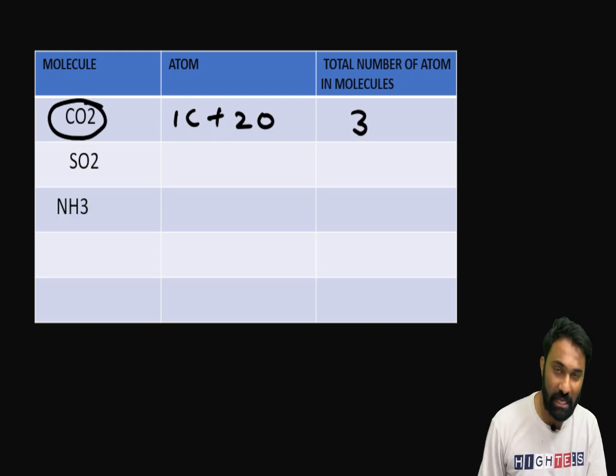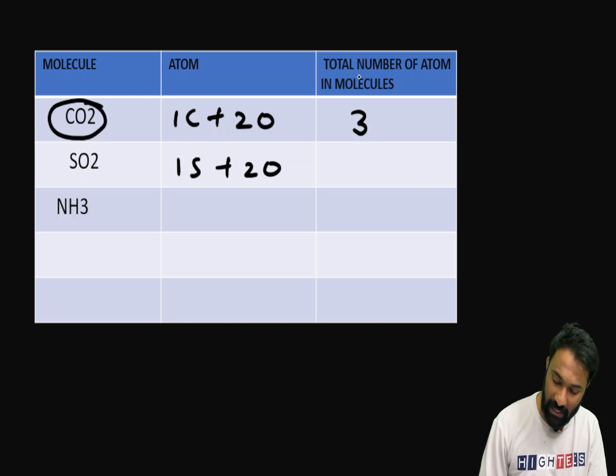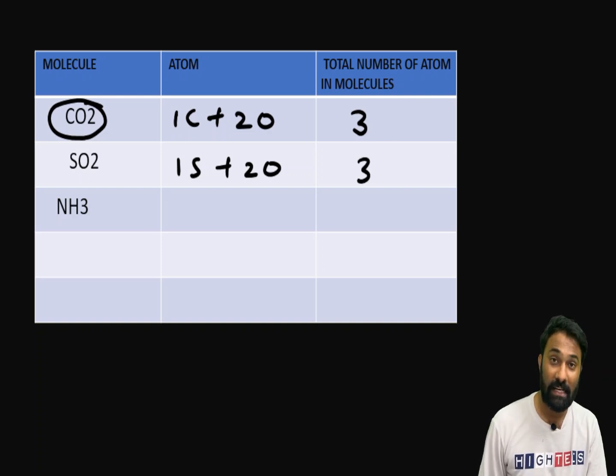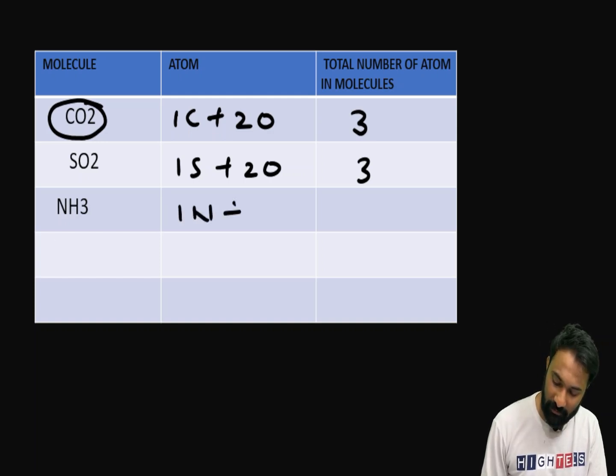Clear? Now comes the SO2. In SO2 we have 1 sulfur atom plus 2 oxygen atoms, right? The total number of atoms in the molecule is 3. Next comes ammonia. In ammonia we have 1 nitrogen plus 3 hydrogens, combining to give a total of 4 atoms in the molecule.